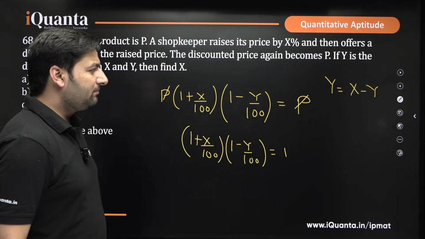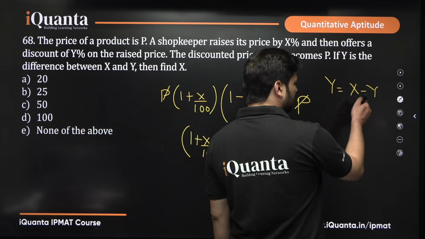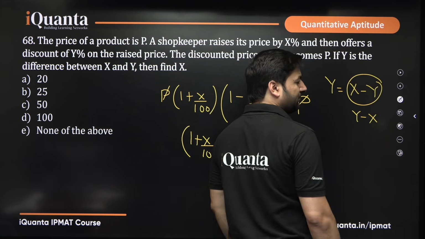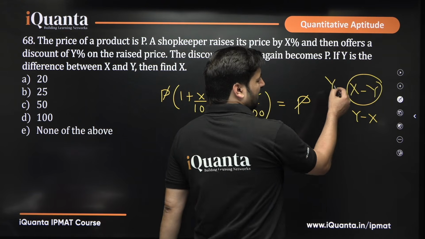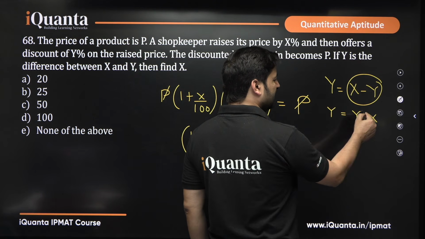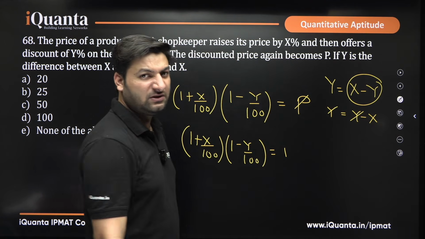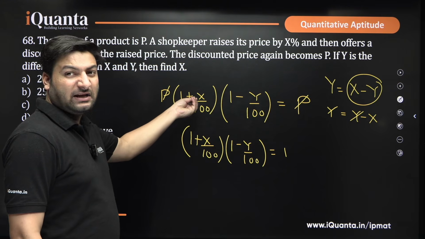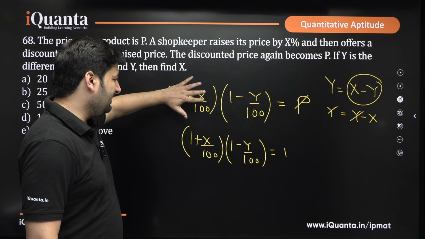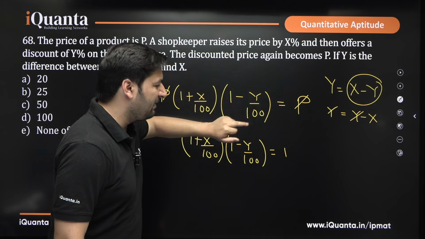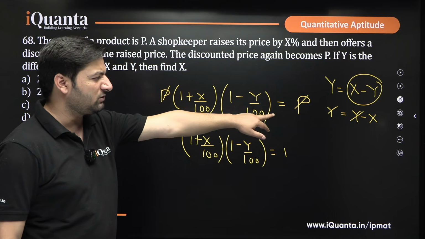Now see, difference simply means, this is also a difference and this is also a difference, right? Both of them are differences. You can take either this equal to Y or this difference can also be taken equal to Y. In this case, Y cancels, X becomes 0. So this basically means there was 0% increase in the price, right? If there is 0% increase, the price remains the same, and then if you decrease some price by Y%, it won't remain P, right? So 0 does not make any sense.